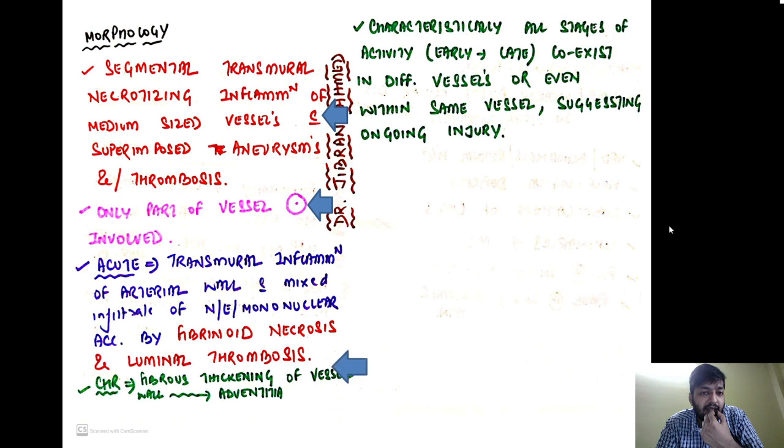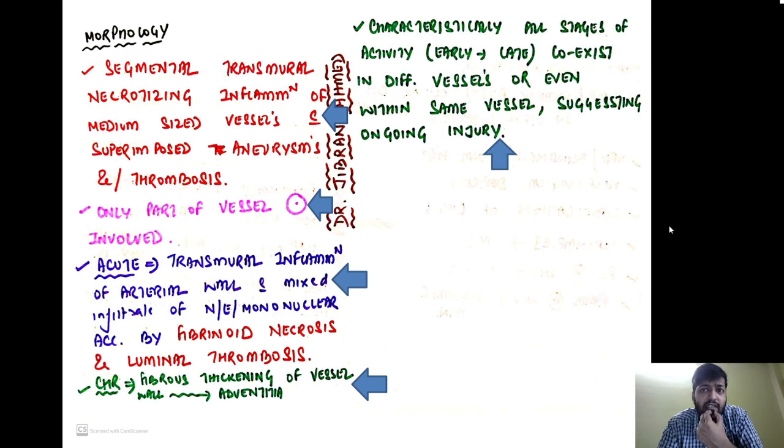Now the acute cases will show transmural inflammation of the arterial wall with a mixture of neutrophils, eosinophils, and mononuclear cells, accompanied by, very important, fibrinoid necrosis, along with luminal thrombosis. Okay, so this is very important, and ultimately, chronically, there is a fibrous thickening of the vessel wall involving the adventitia as well.